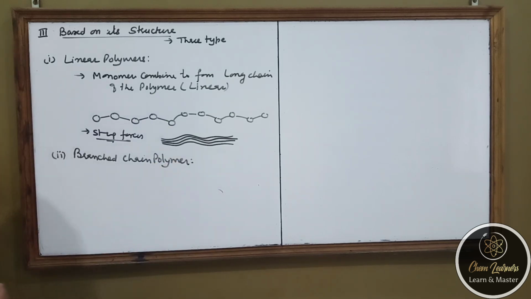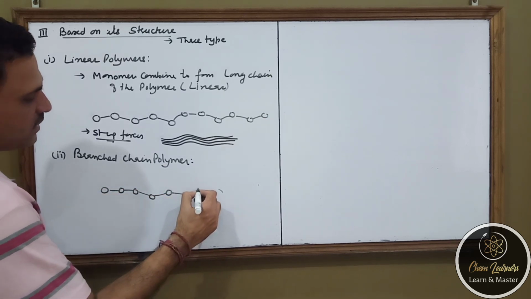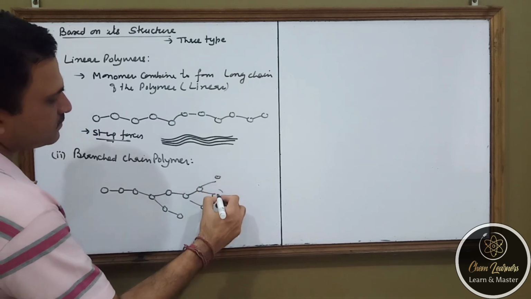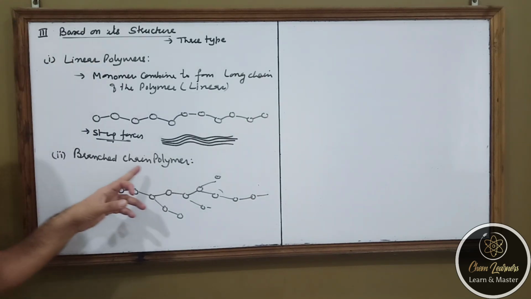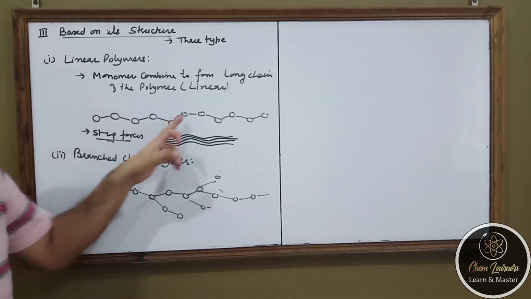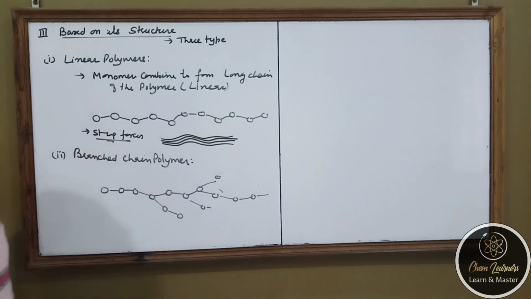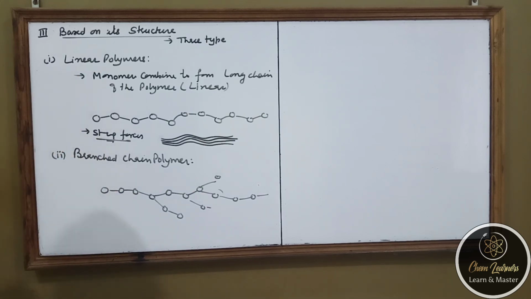In this case, the monomeric units combine in such a way so that apart from forming a linear chain, they are also making certain branches. So such polymers, they are known as branched chain polymers. Now when you make out these polymers, you should keep it in mind, if a polymer is linear, all the linear chains can come closer, but if it is branched, they cannot come closer. So that means the strength of branched polymer will be lesser than the linear polymers.